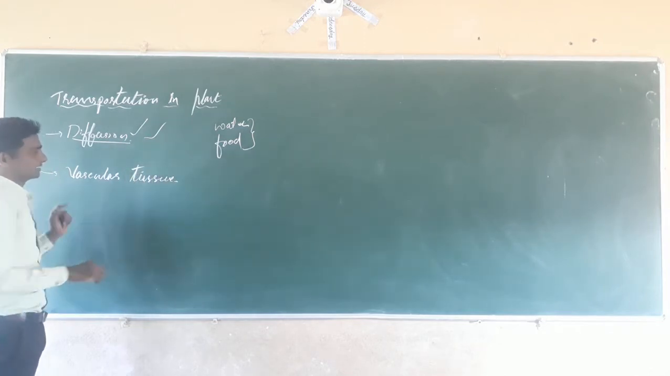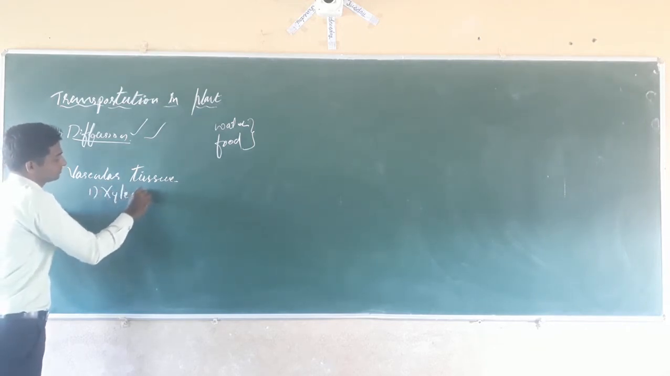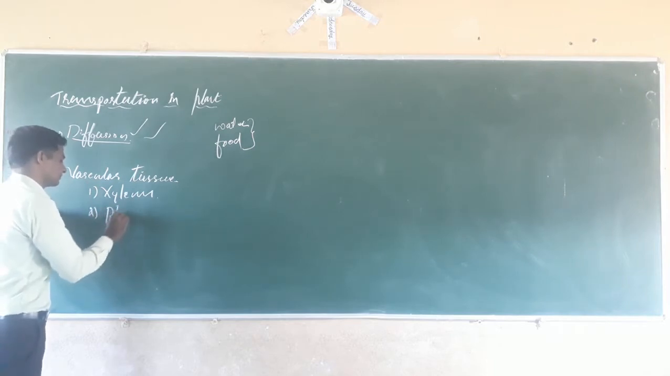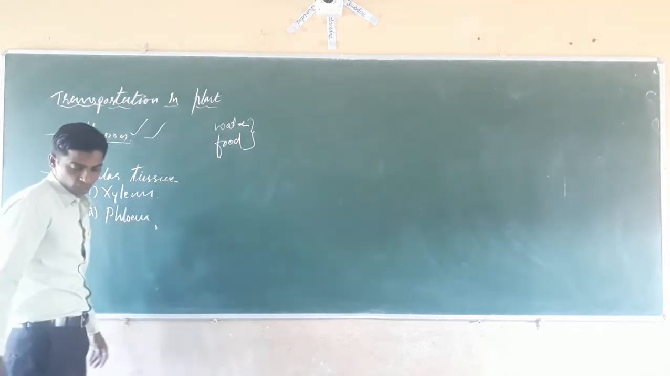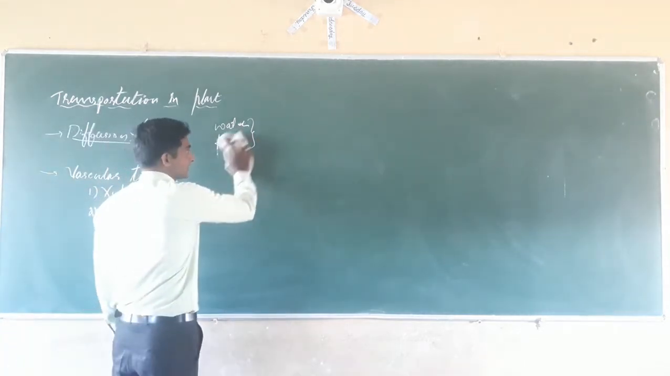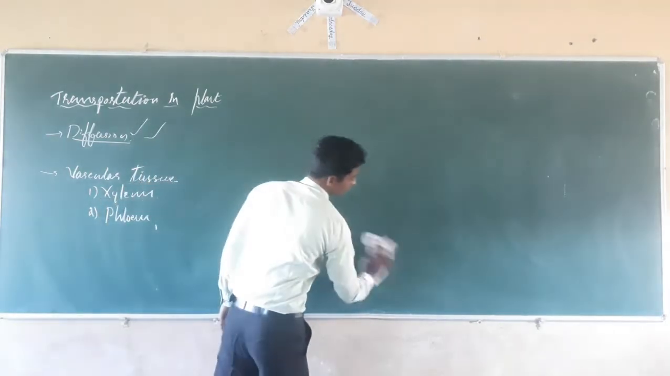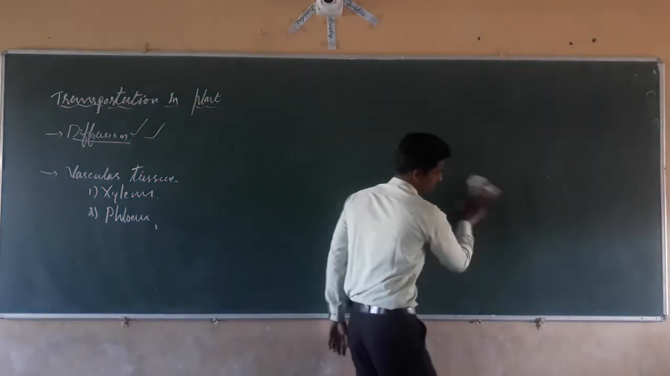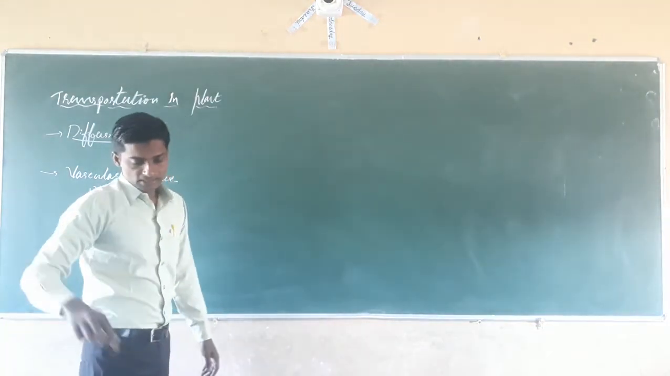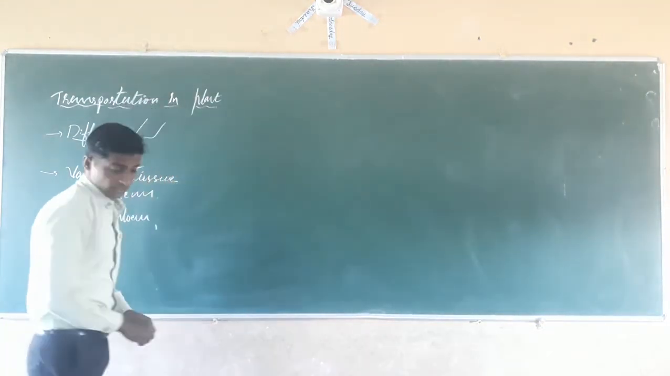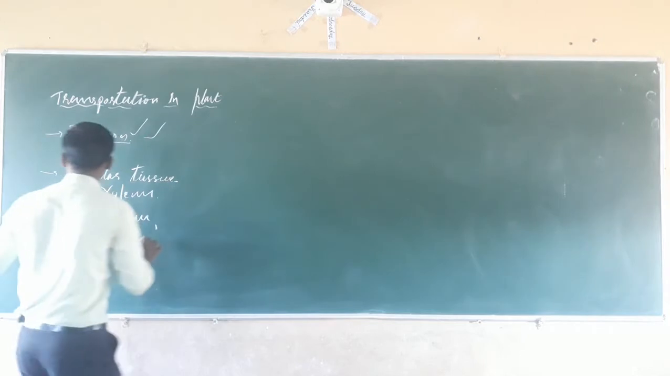Vascular tissue or conducting tissue: there are two types of conducting tissues. The first one is xylem, the second one is phloem. Next, first of all, we will study the transportation of water.